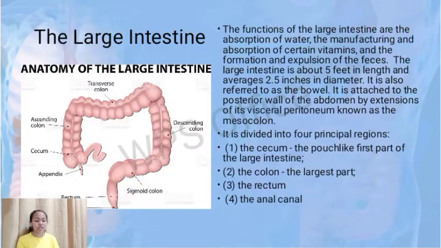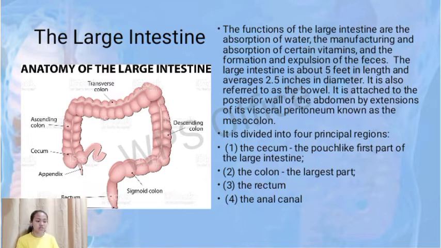Let us now proceed to the large intestine. The functions of the large intestine are the absorption of water, the manufacturing and absorption of certain vitamins, and the formation and expulsion of the feces. The large intestine is about 5 feet in length and averages 2.5 inches in diameter. It is also referred to as the bowel.